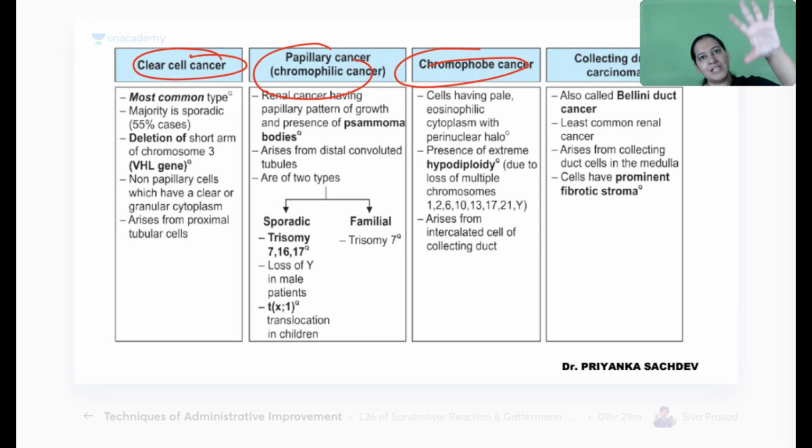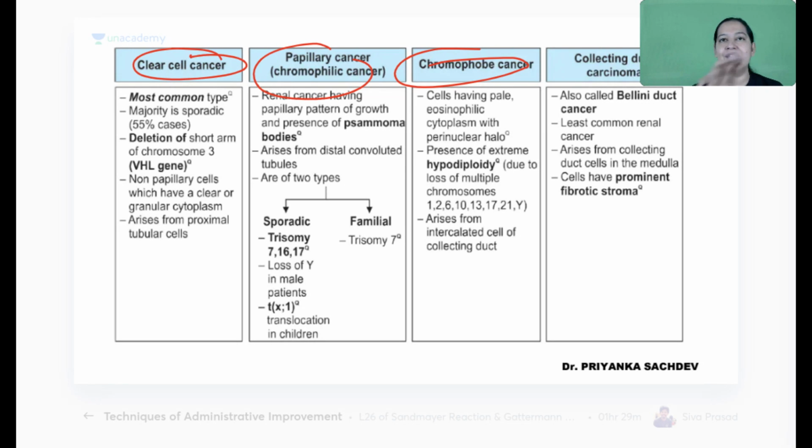Radiology of all of them will be the same. A mass will be seen in the kidney. Radiology is the same for all, gross is the same for all. There will be a tumor at the pole of the kidney. Microscopy is different for each. So microscopy is the image-based diagnosis. Based on microscopy, you give the final diagnosis.